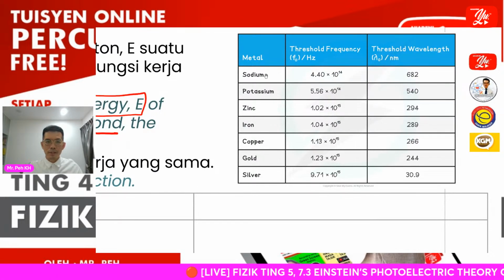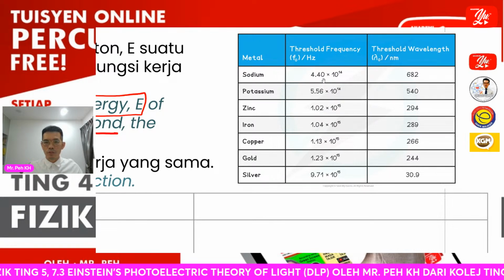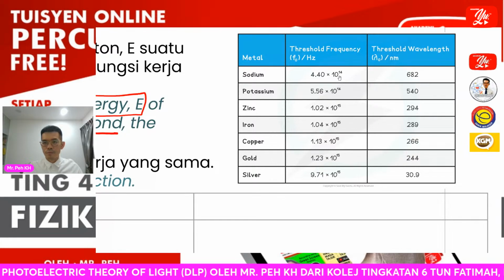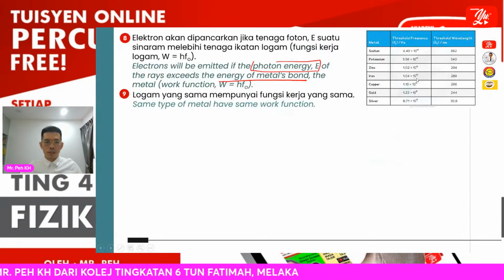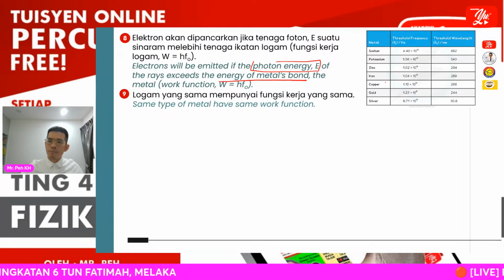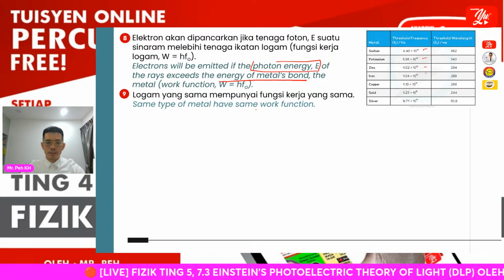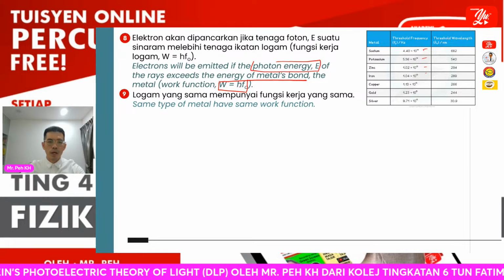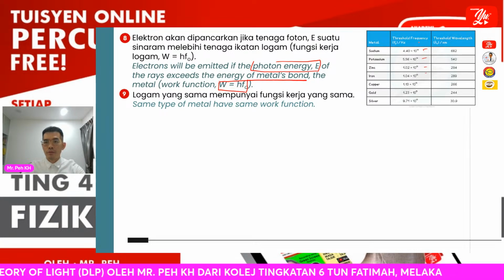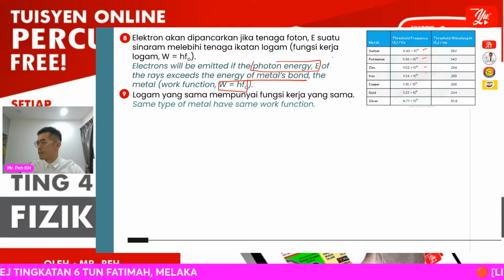You can see here, if the metal is sodium, the threshold frequency is 4.40 times 10 to the power 14, and its threshold wavelength is 682 nanometers. Different types of metal have different threshold frequencies, as the work function formula is W equals h times the threshold frequency. So each type of metal has a specific work function.